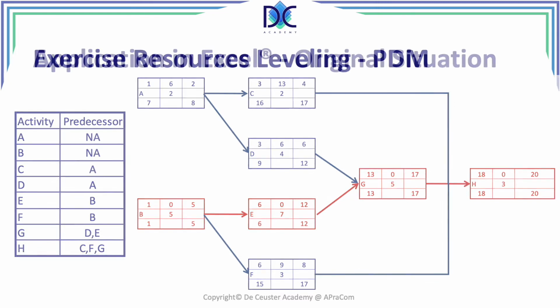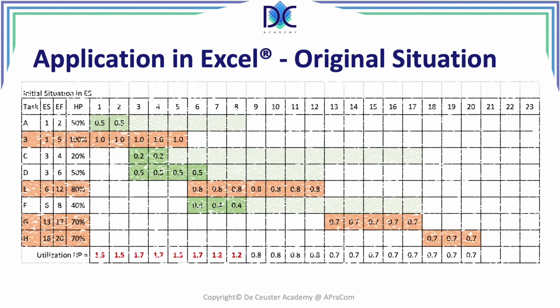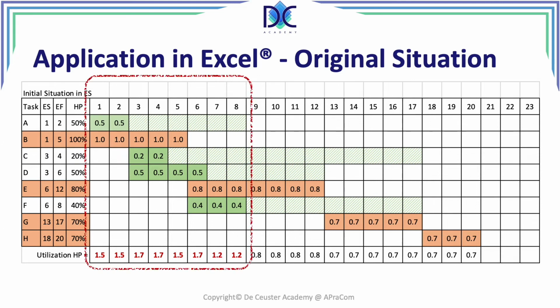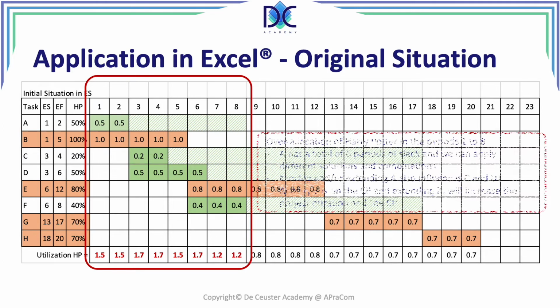Now we are going to put that critical path on the original Gantt chart where the resources have been allocated. We do the same thing. Our program adds those resources automatically. We see the slack, we see the actual durations, and we see that on the periods 1 up to 8, we have clearly an overutilization of Harry Potter. Certainly in period 3 and 4 and 7, we have a very high overutilization. So we have to look at some possibilities.